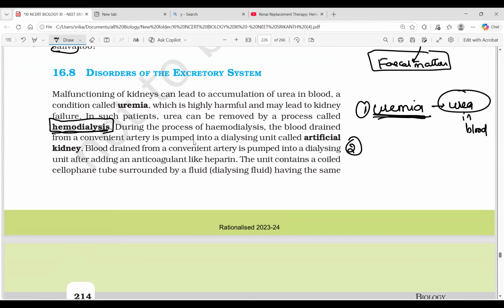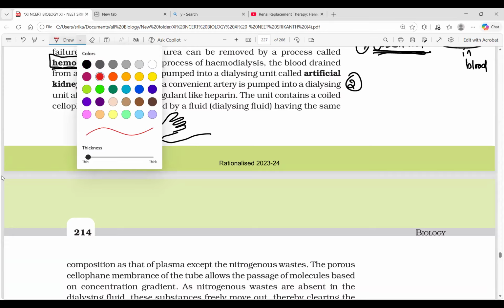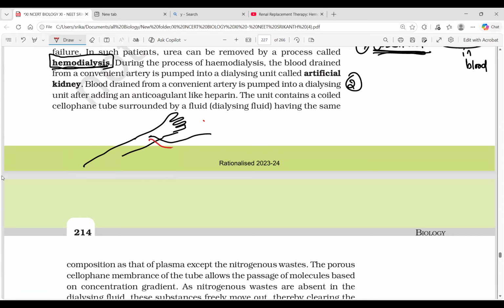What is the procedure in hemodialysis? During hemodialysis, the blood is drained from a convenient artery and pumped into a dialyzing unit.